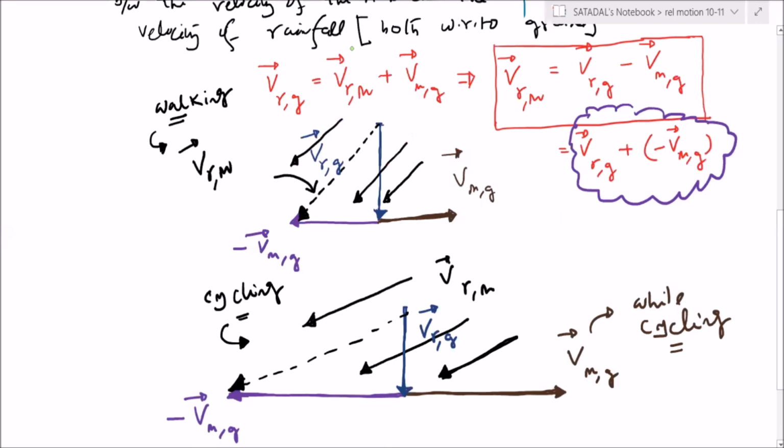Akash sir, Chipandi. Sir, why we are considering minus velocity of man with respect to ground? Because my hands are tied by the vector algebra. Here. Did you get why we are doing it now? Sir, I got that, but why we are not considering the positive, sir? Arey bhai sahab, look at this equation yaar.